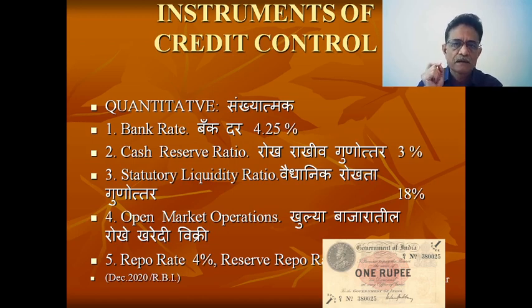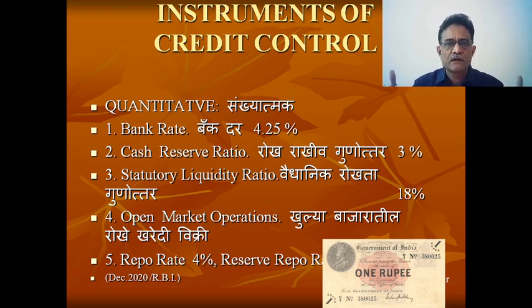Do remember that from that deposit some part must be maintained in cash with the RBI, and that is the cash reserve ratio. If CRR is increased, it is currently 3%, but let us imagine it is 15%. So whenever a commercial bank, State Bank of India, accepts 100 rupees, they have to maintain 15 rupees with the RBI.